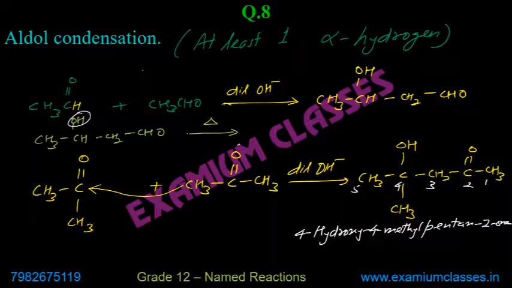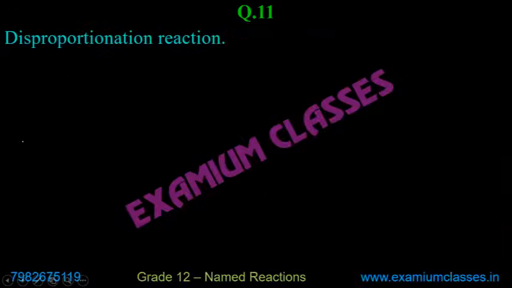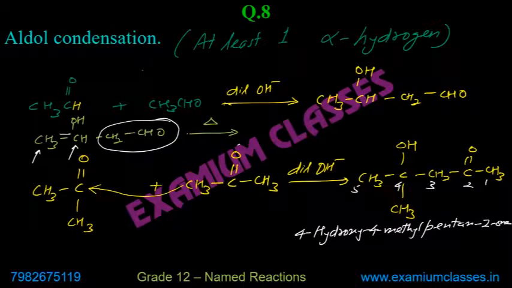OH obviously will go away from here, but hydrogen can go away from here or from here, from both places. But if the double bond is formed here, on these two doubly bonded carbons, there will be only one alkyl group attached. There is no alkyl group attached on the left hand side. On right side, just one.